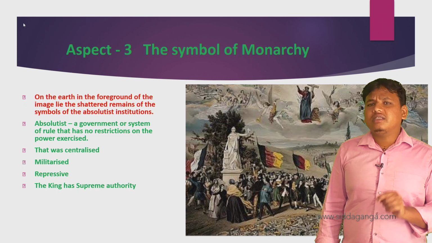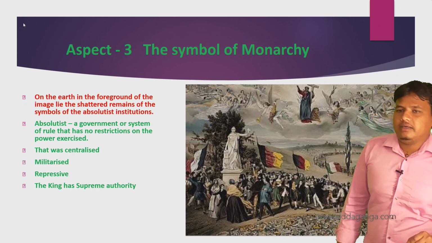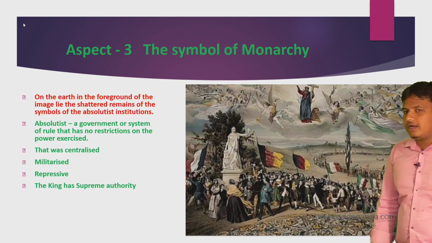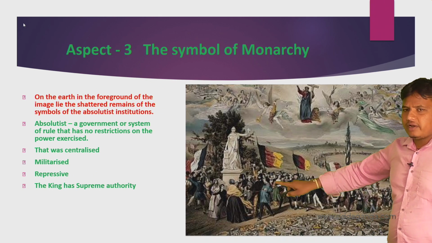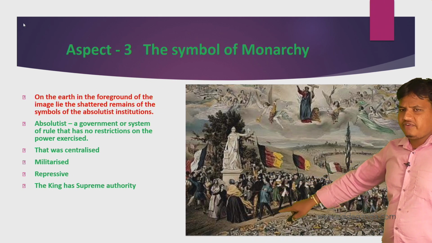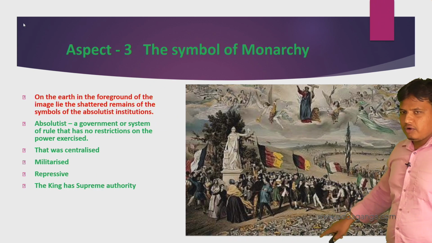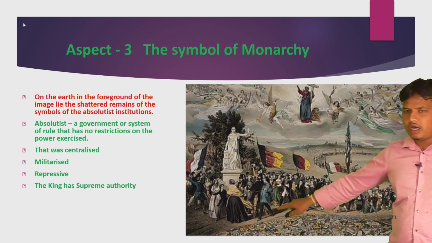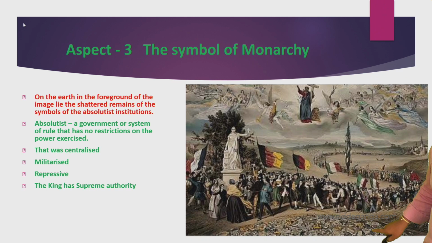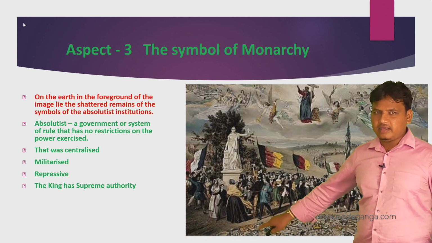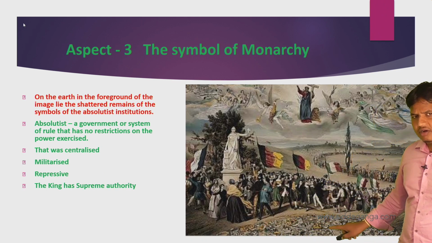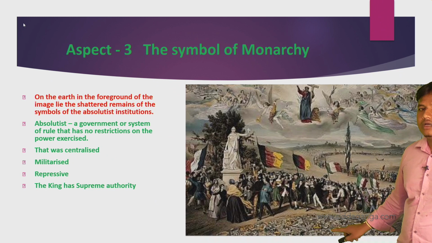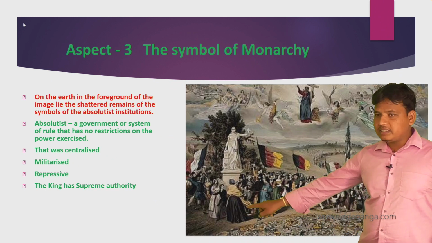Next, aspect 3, the symbol of monarchy. Students, you have to look at the figure. Here there are broken pieces. Look at figure 1; there are four broken pieces. On the earth in the foreground of the image lie the shattered remains of the symbols of absolutist institutions. These are all the broken pieces.